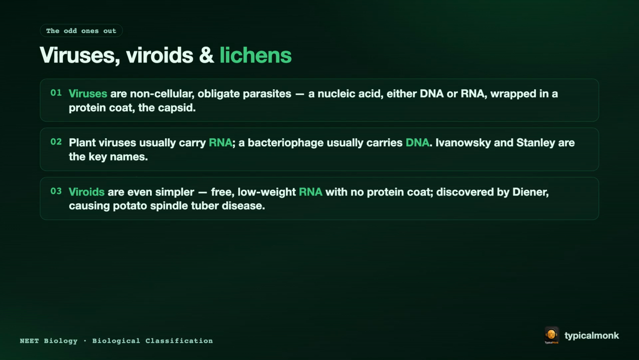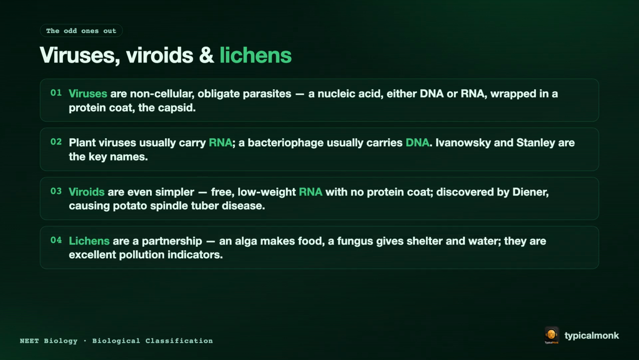Viroids are even simpler. Free, low-molecular-weight RNA with no protein coat, discovered by Diener, and they cause potato spindle tuber disease. Lichens are a partnership. An alga makes the food and a fungus gives shelter and water. They are excellent indicators of air pollution.